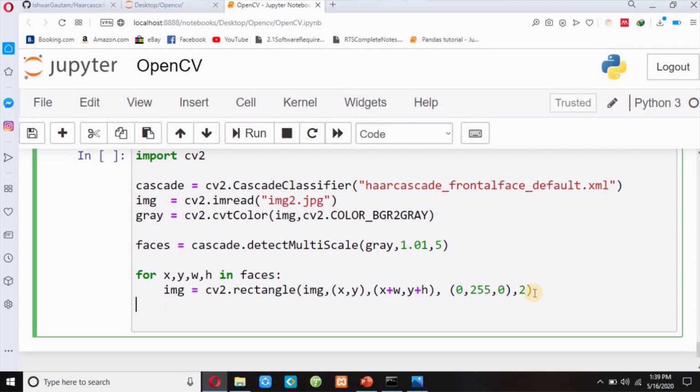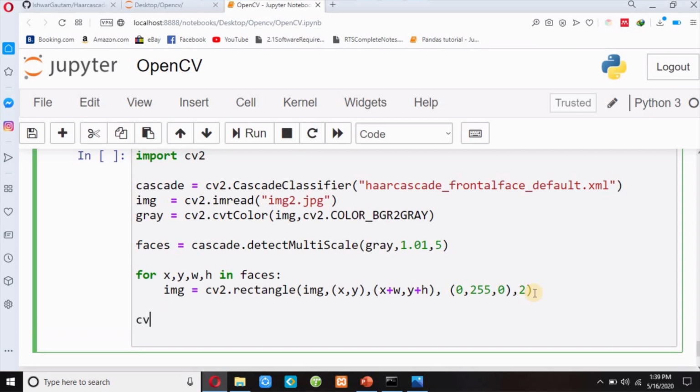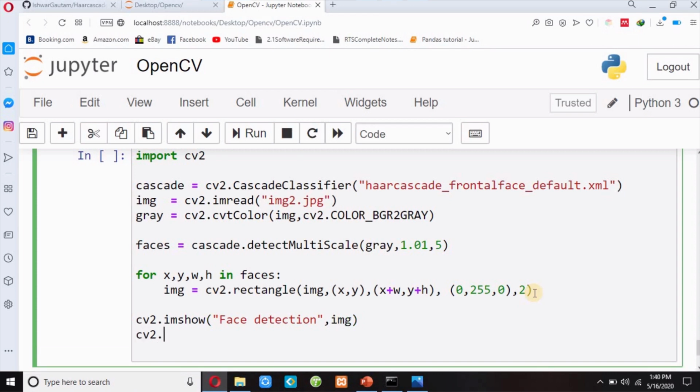And finally I will show my image with cv2.imshow, one title, suppose face detection, and then I will pass img, my real RGB image, and then as usual I have to write waitKey 0 and then cv2.destroyAllWindows.